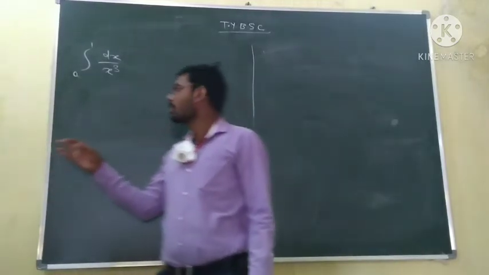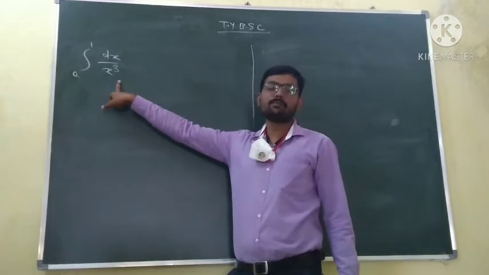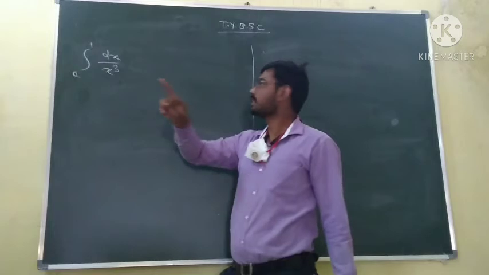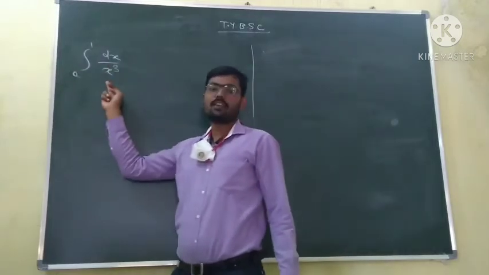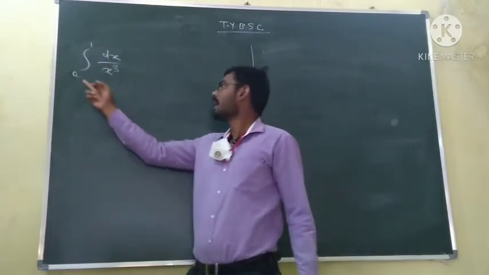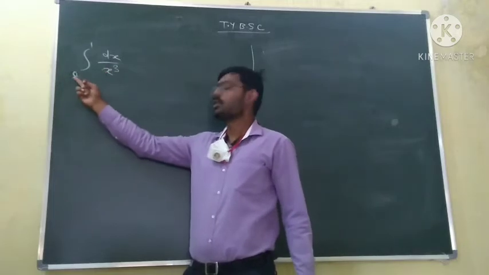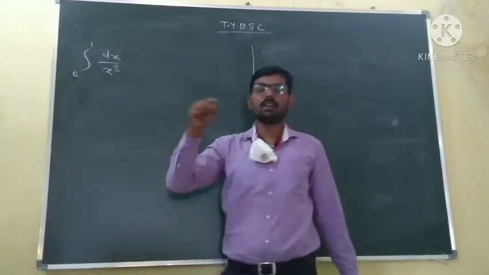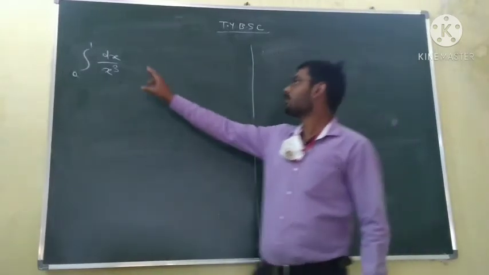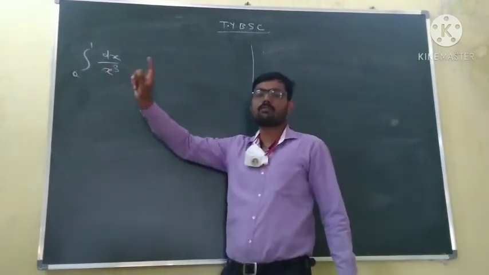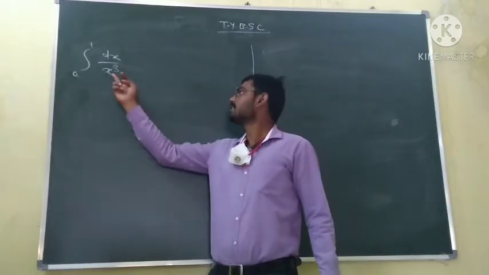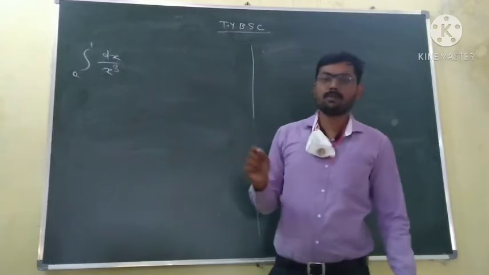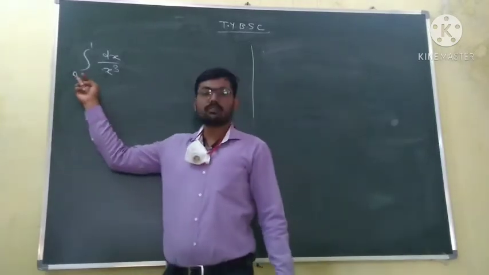So why is this an improper integral of type B? Because here the integrand, that is the function, is 1 upon x cube, and 1 upon x cube is unbounded at x equal to 0. This lower end point is the singular point for the function 1 upon x cube. So this integration is improper, an improper integral of type B, because the integrand becomes unbounded at the left end limit 0.